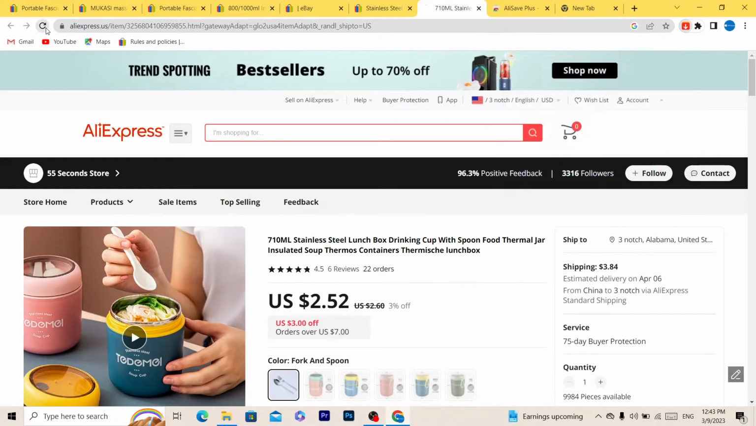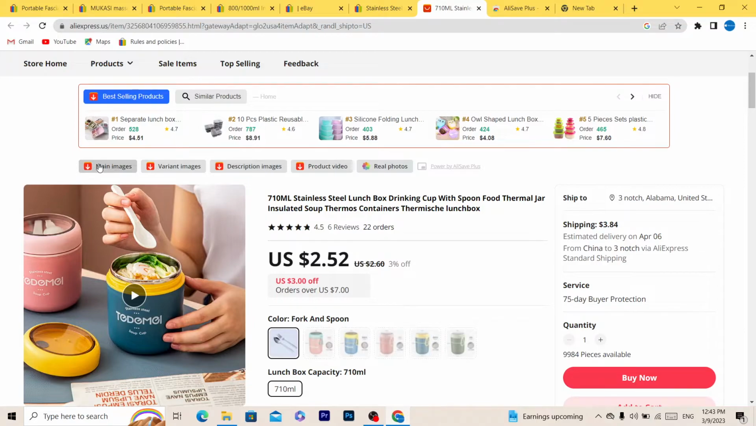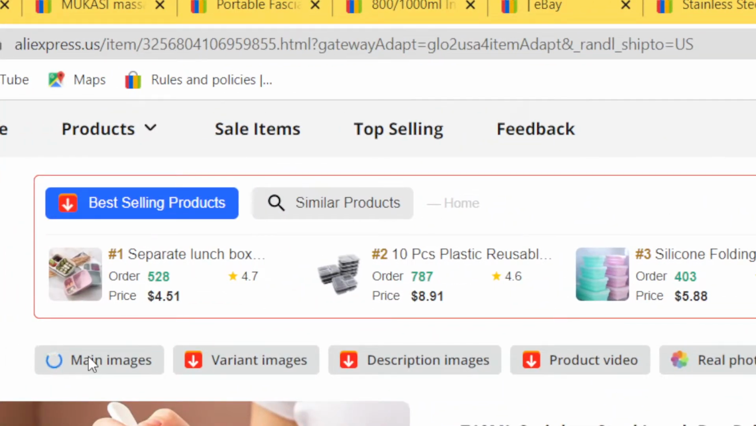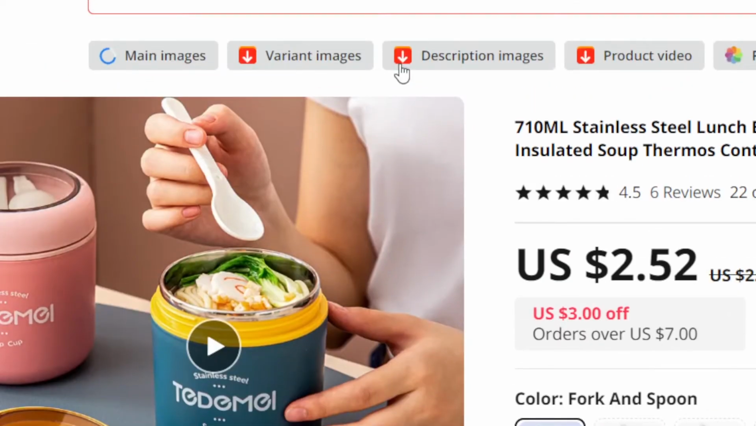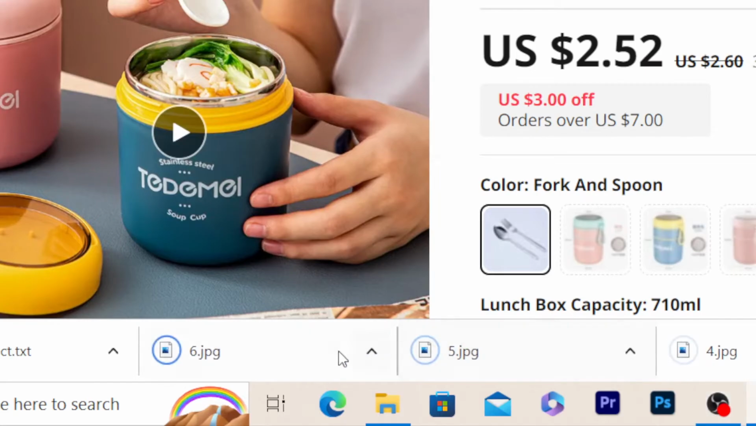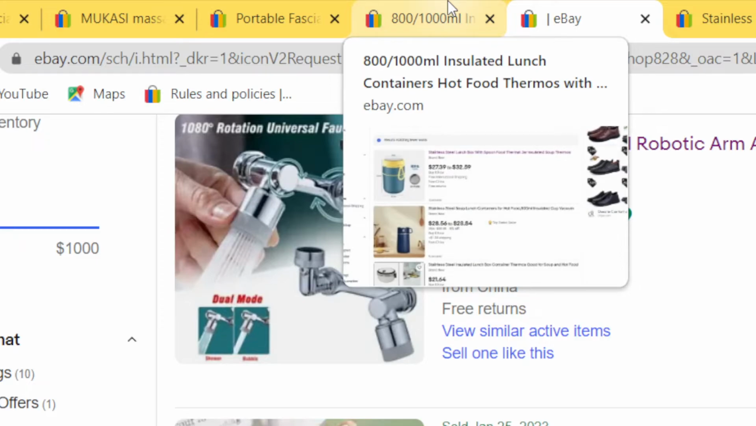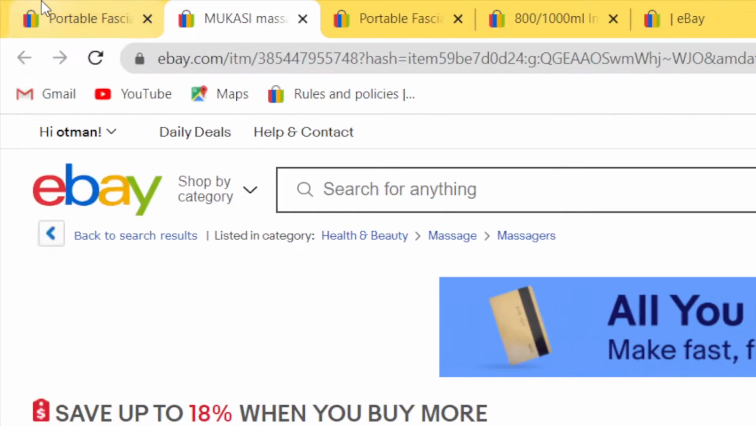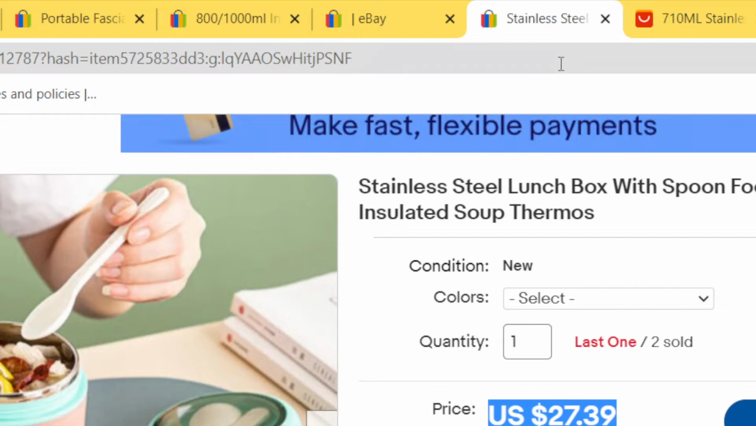And after that, guys, you just want to reload this page, and you will see these options where you can download main images. Click on main images, and the images will be downloaded here. As you can see, it will start downloading. You don't have to edit these images to list the item on eBay. You just take the pictures from AliExpress and post them on eBay.